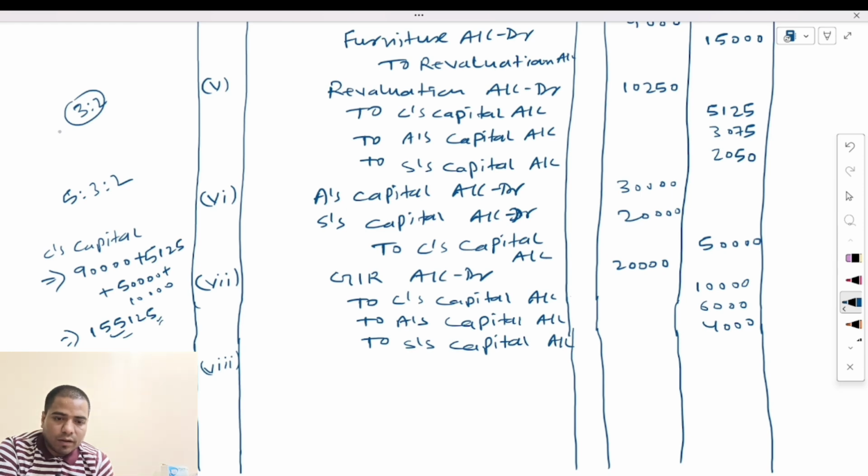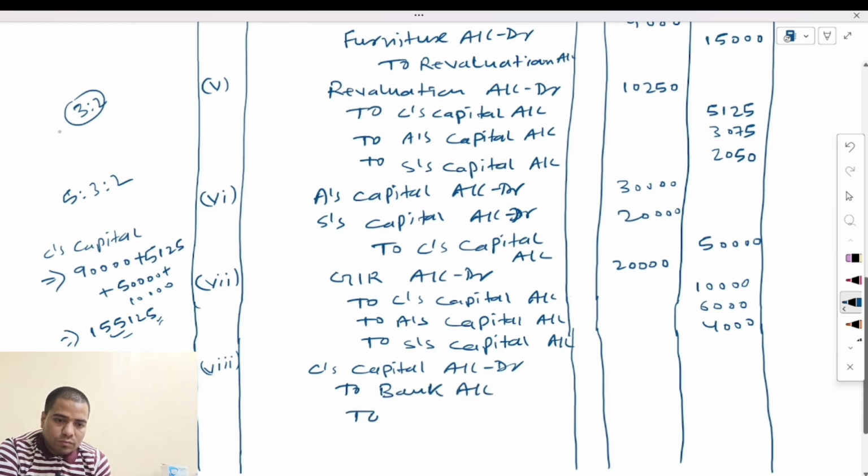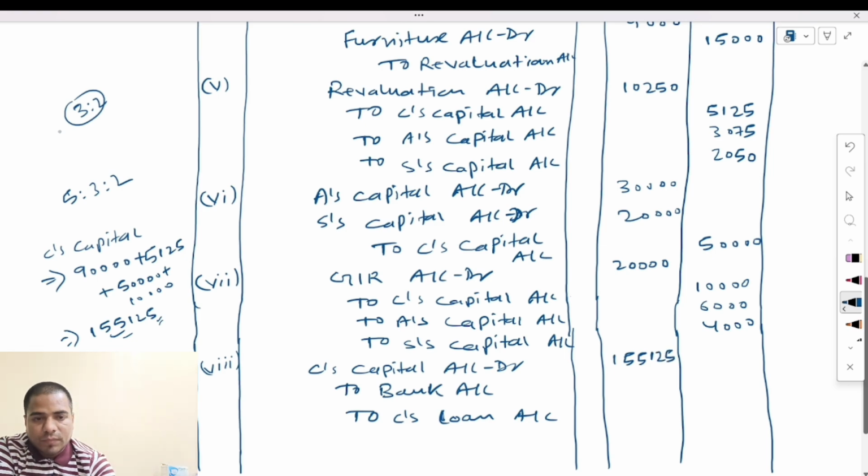So we will make an entry here. This capital account debit to bank account, to C's loan account, 155,125.